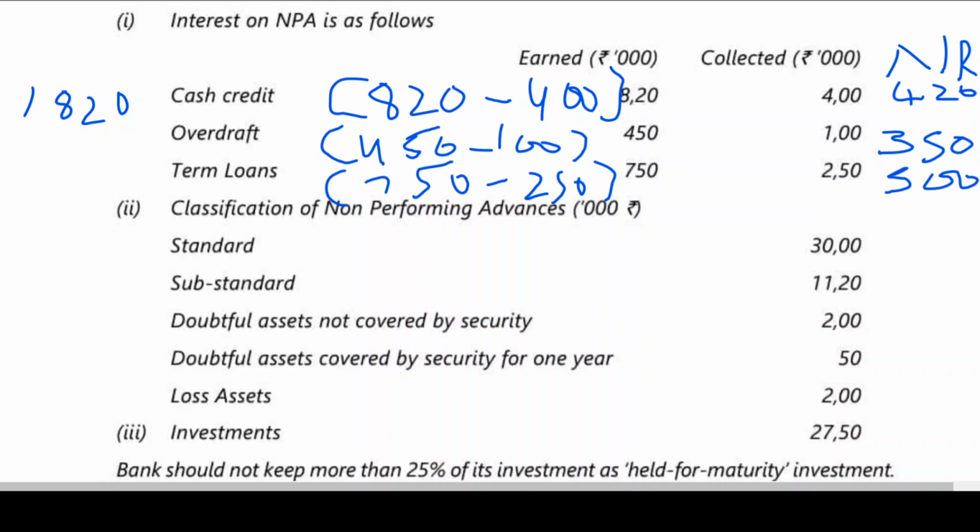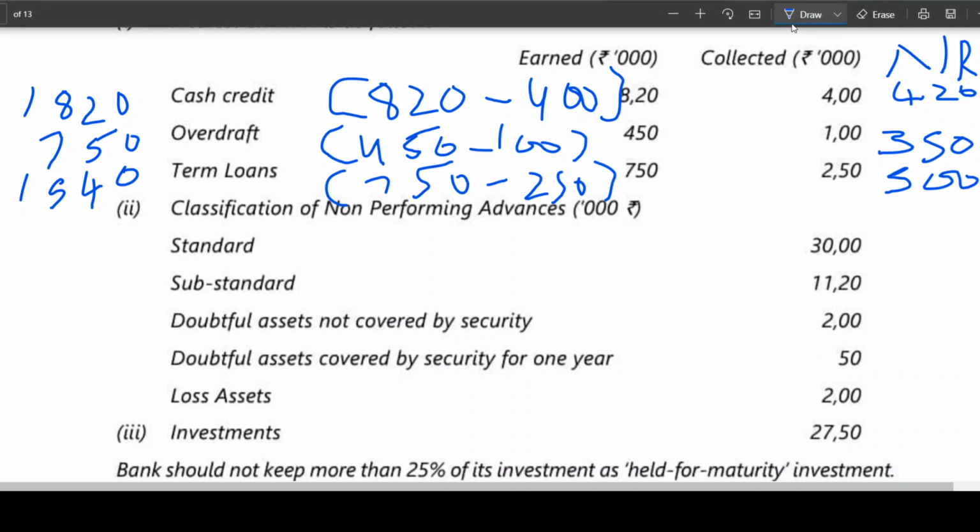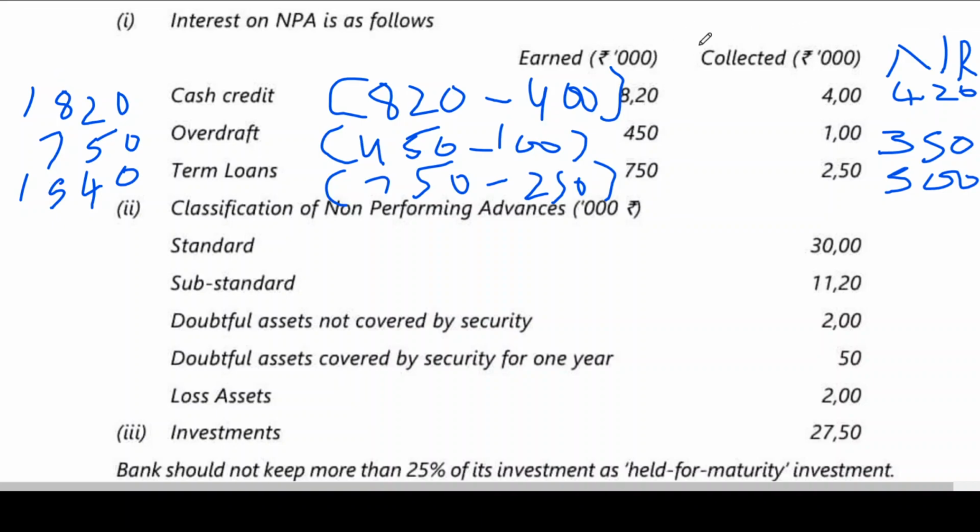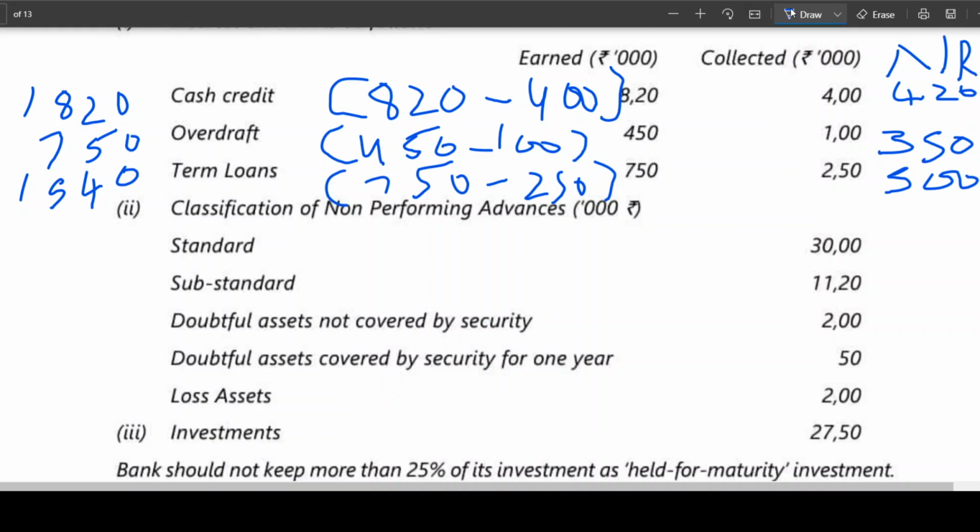We got 750, 1540. These three values have been given in the beginning. Now this 1820 is including how much? 820 interest on non-performing assets. So this 1820, the income given on interest on cash credit, is including how much? 820. So why can't we deduct 820?